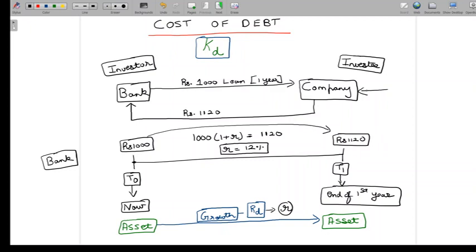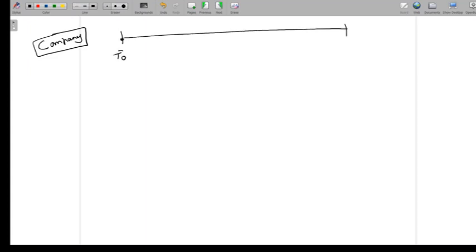However, let's understand this example from the perspective of the company also. So let's draw another timeline, and now we are looking at the same example from the perspective of the company. So we have T0, which is right now, and we have T1 in the timeline, which represents 1 year from now. And at T0, the company has raised 1,000 rupees from the bank. And for the bank, the 1,000 rupees which it gave to the company was an asset. But for the company, the 1,000 rupees which it has raised is a liability.